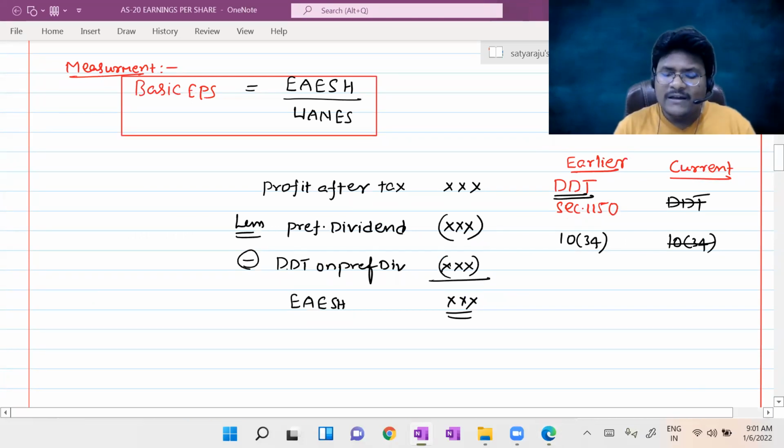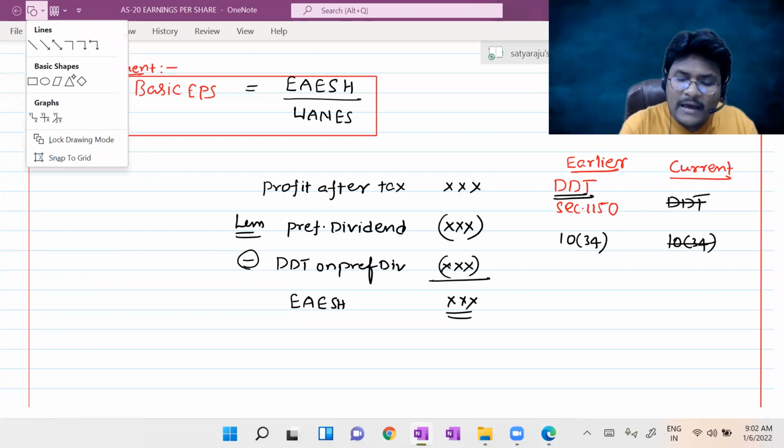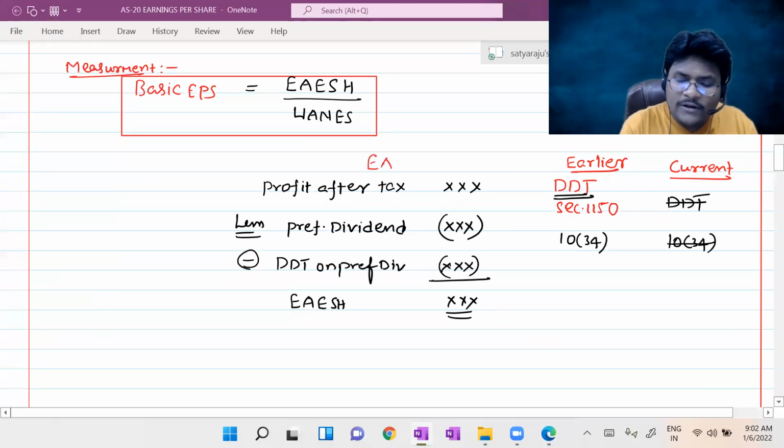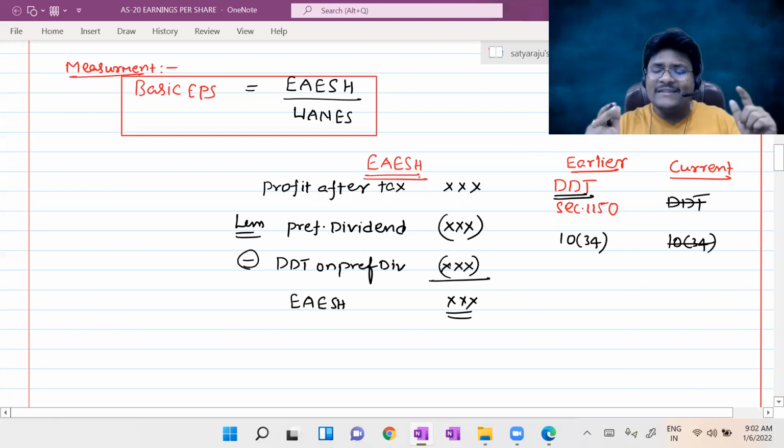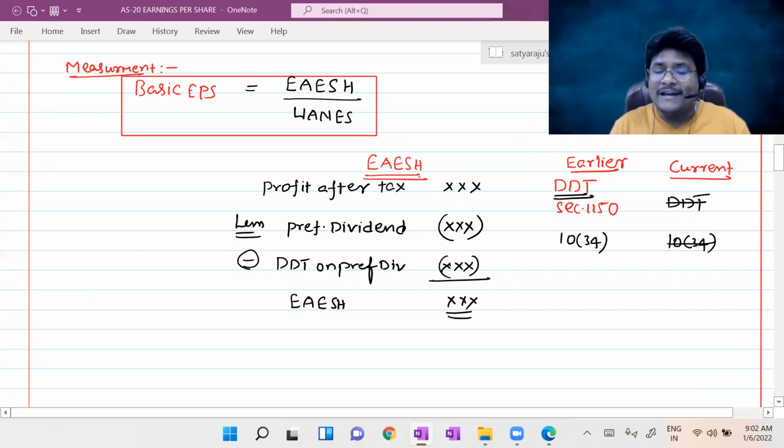First and foremost, in calculation of earnings available to equity shareholders, I will consider every type of expense and every type of income. Sir, can I consider abnormal profits? Yes. Sir, can I consider abnormal losses? Yes. Every expenditure and every income I will consider, which is included in profit after tax.